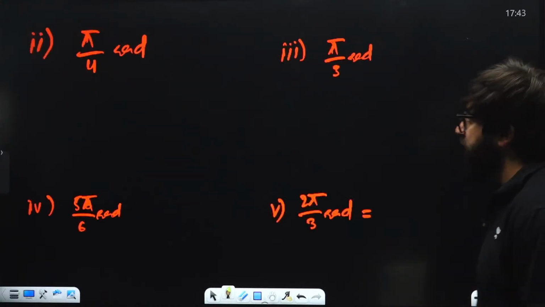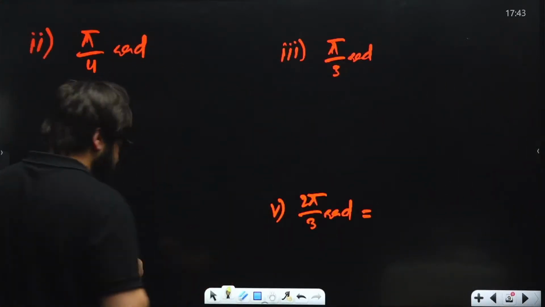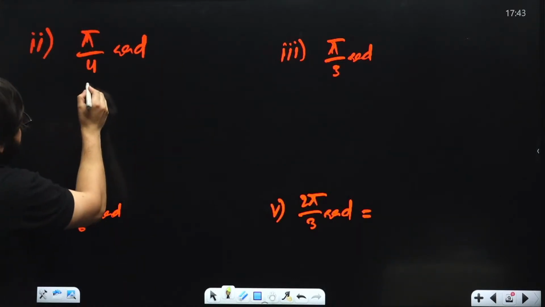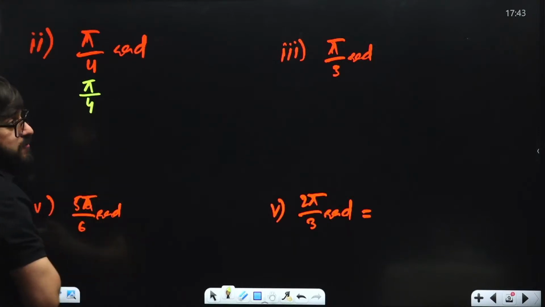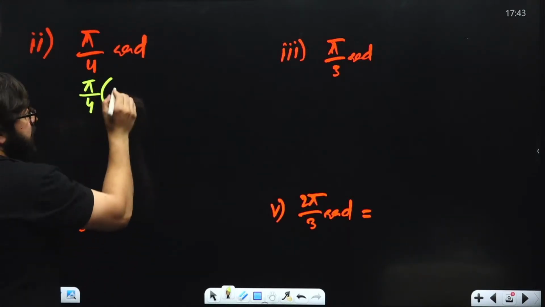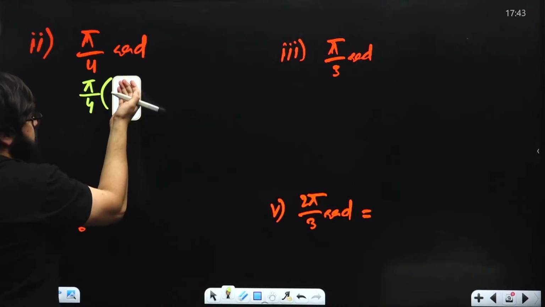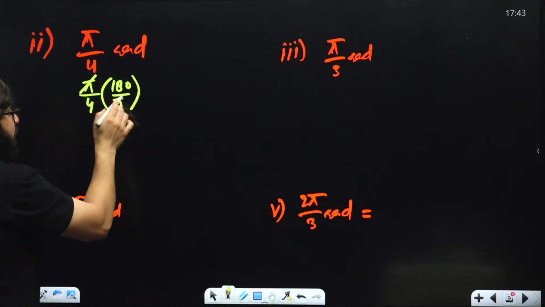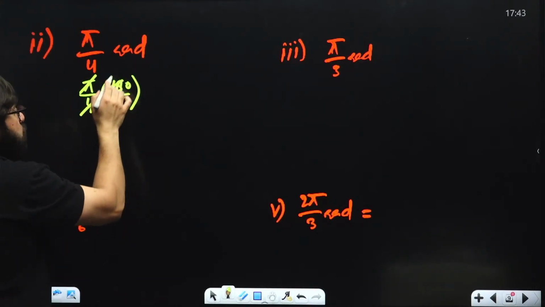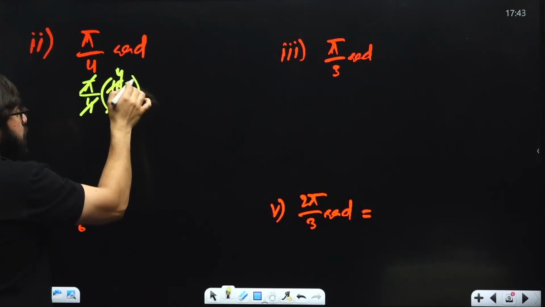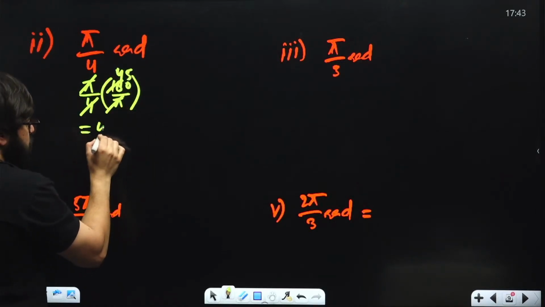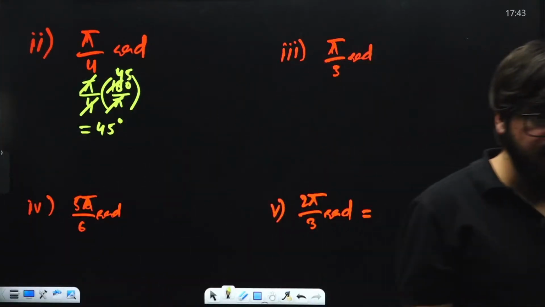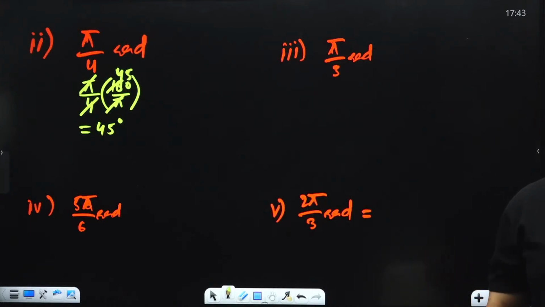Let me show you one more question. When it comes to pi by 4 radians, we'll have to check what is the value of pi by 4 radians in degrees. See, how can we write this? Sir, we can write this as pi by 4 as it is. Instead of this 1 radian, we write 180 divided by pi. Yes. Now this pi and this pi cancel. 4 ones are 4, 4 fours are 16, and 4 fives are 20, so this will come out to be 45 degrees. So pi by 4 is simply 45 degrees.